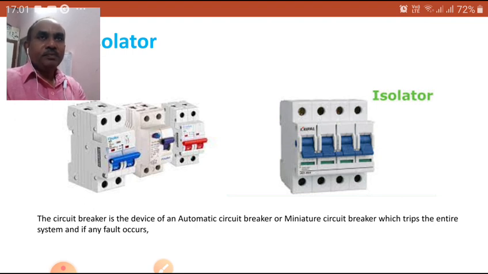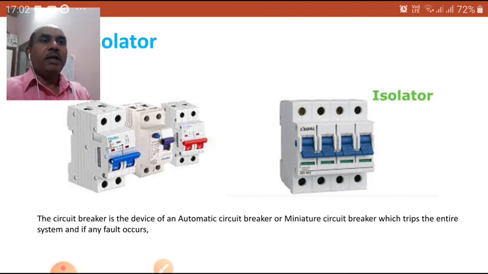So these should be operated under no load conditions only. Even then, the charging current makes a high flash. So these are the things you have to remember. I think you have some idea.